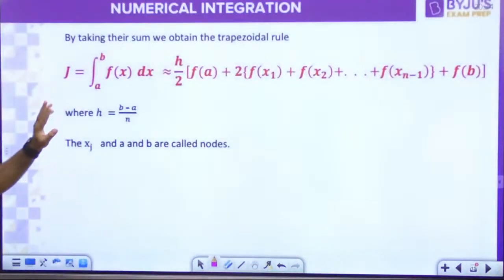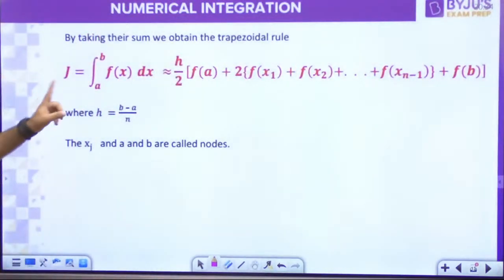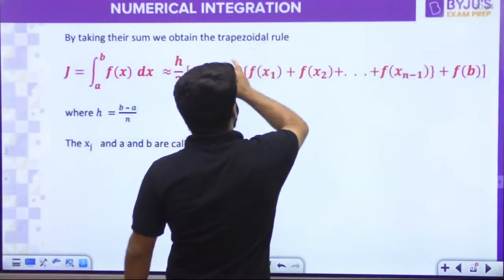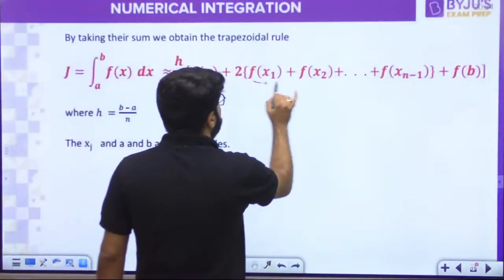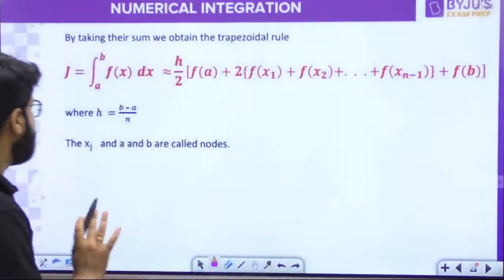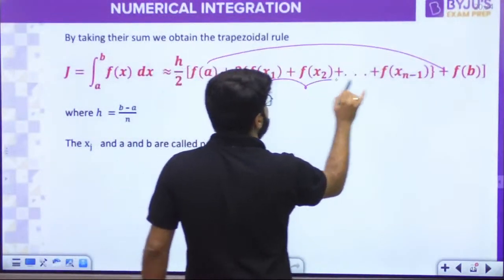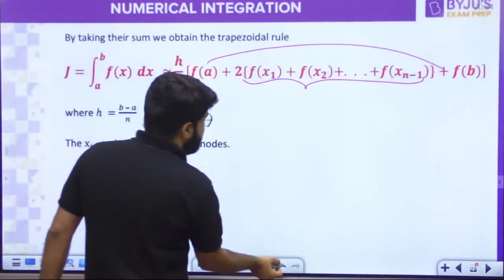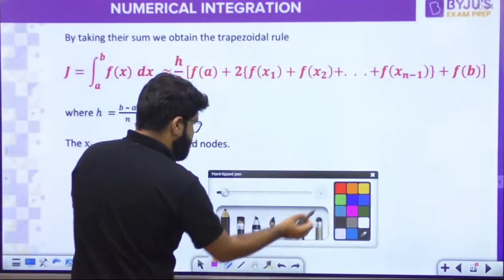And this is the final formula. Integral a to b f(x) dx by the trapezoidal rule, by taking the sum of all trapeziums, you get this formula: h by 2, times f(a) plus f(b), the endpoints, plus twice the value of the function at all the intermediate points, f(x1), f(x2), and so on up to f(x_(n-1)). We will understand through the question, don't worry. Let us complete all the theory. That is the important formula for the trapezium rule.